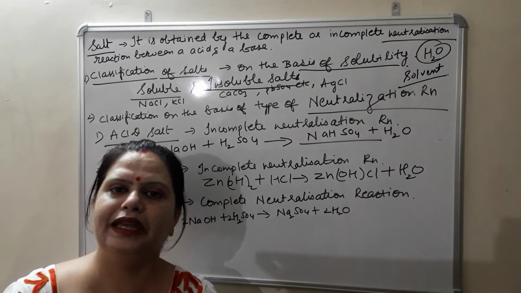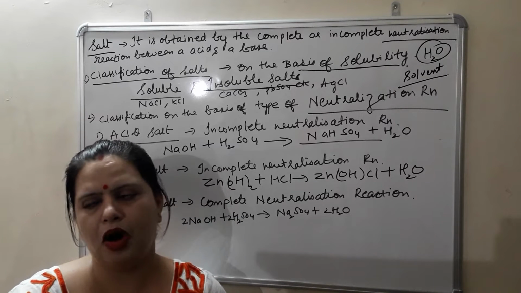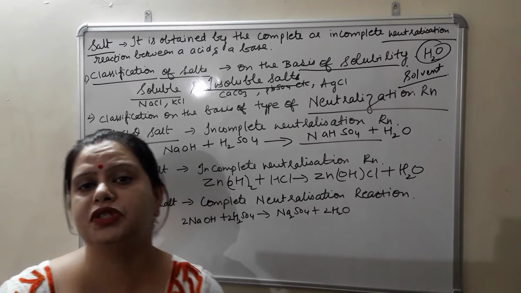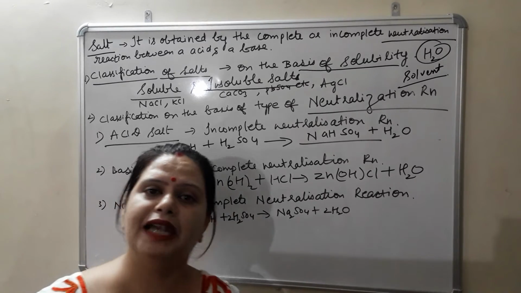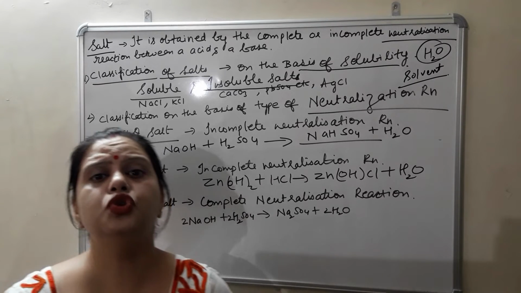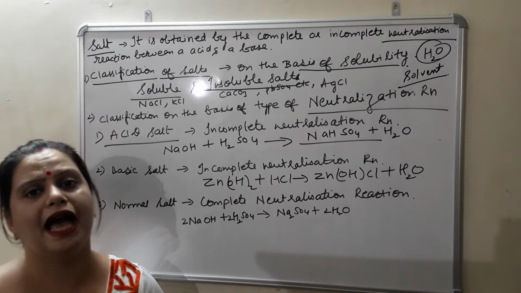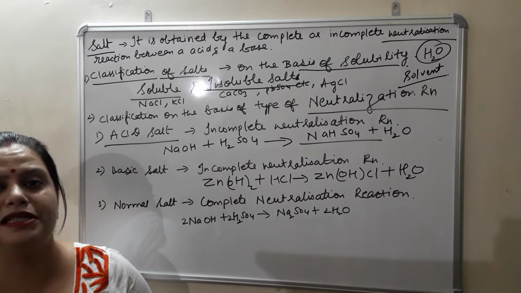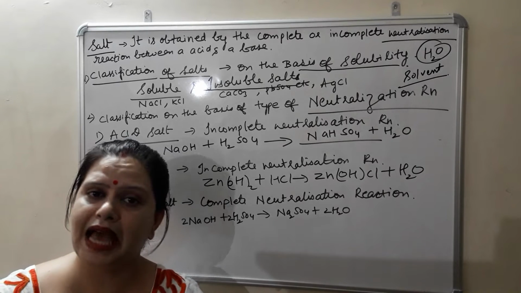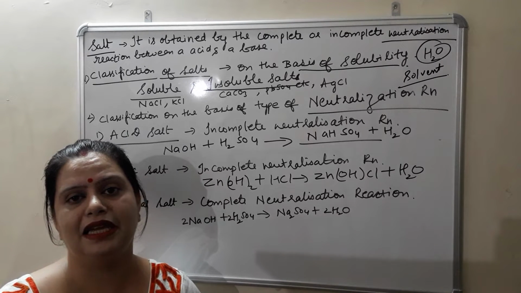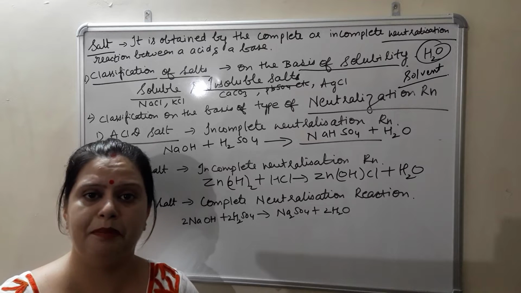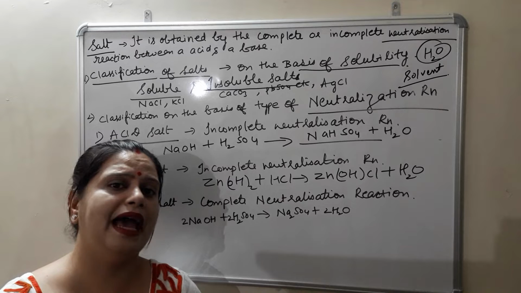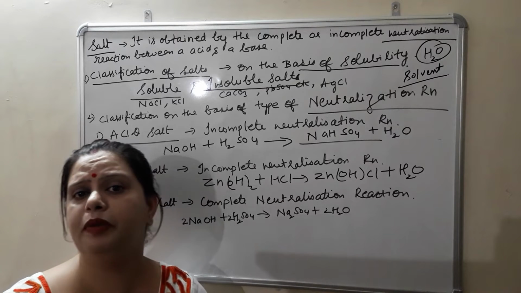Here I would like to clear one doubt. When we talk about the term precipitate, what is the answer? The insoluble substance which is left after the reaction is known as precipitate. In most cases, precipitate is a metallic hydroxide like Cu(OH)2, copper hydroxide, a blue precipitate; Zn(OH)2, zinc hydroxide, a gelatinous white precipitate; and Pb(OH)2, lead hydroxide, a curdy white precipitate. But precipitate is not only related to metallic hydroxides which are insoluble in water.